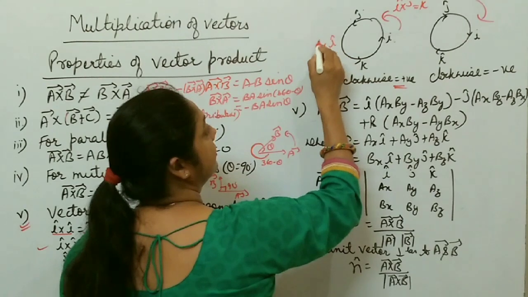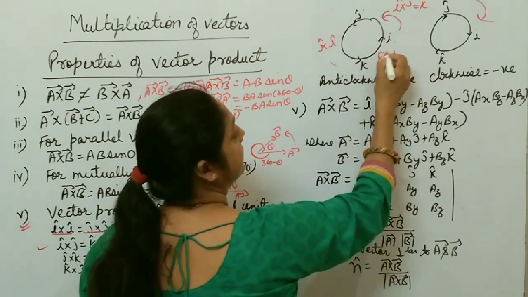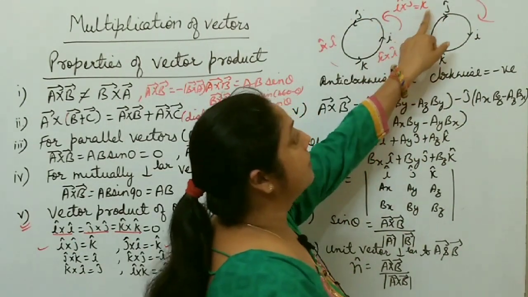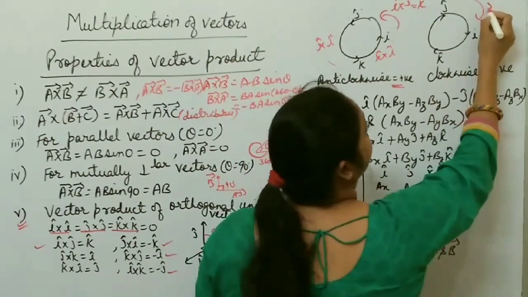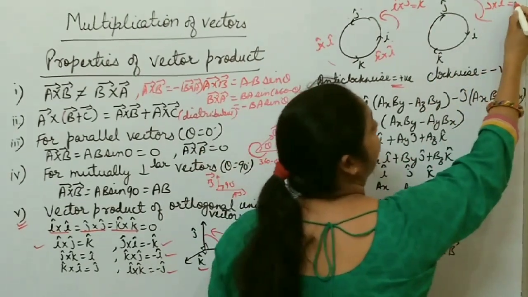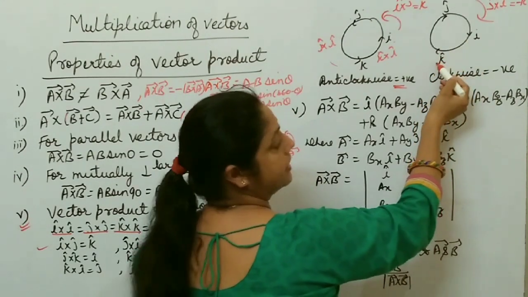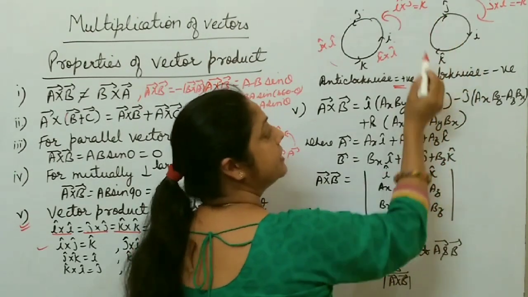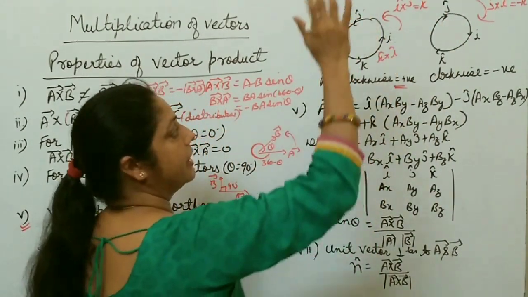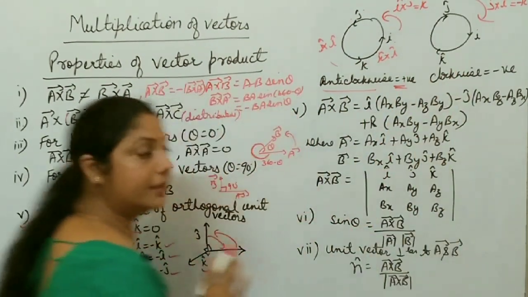J cross K is I, and K cross I, from K to I, is J. But J cross I means clockwise rotation, so it is equal to minus K. Again I cross K is minus J, and K cross J is minus I. So just write I, J and K: for anti-clockwise you take a positive sign, for clockwise rotation you take a negative sign.